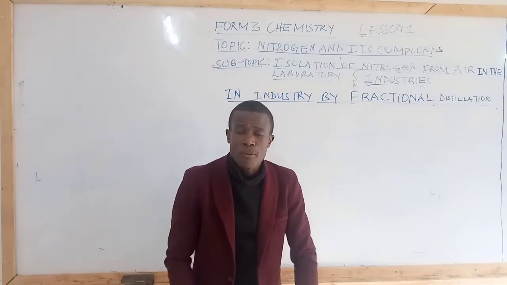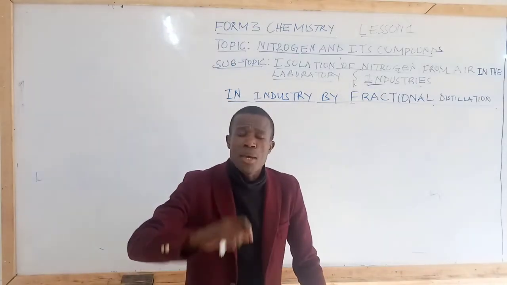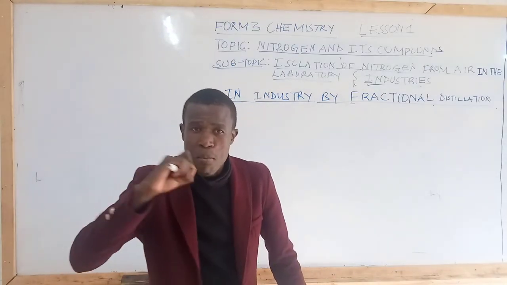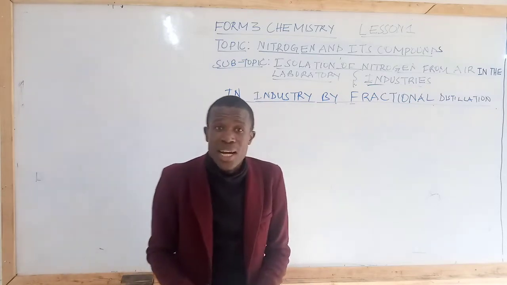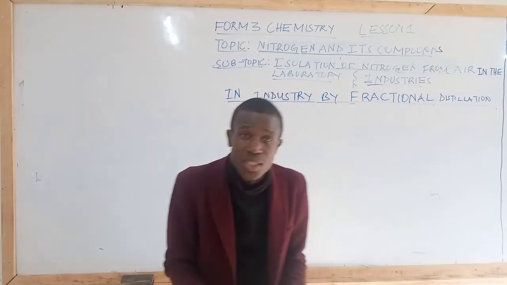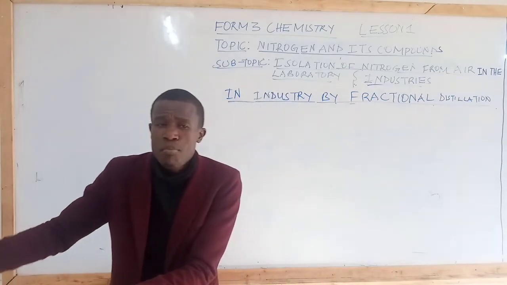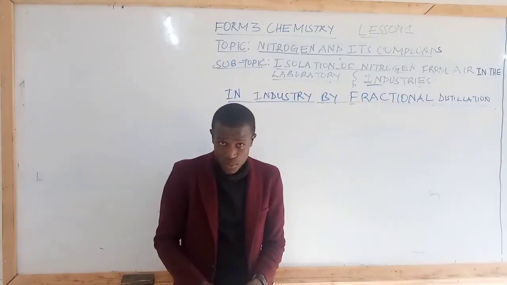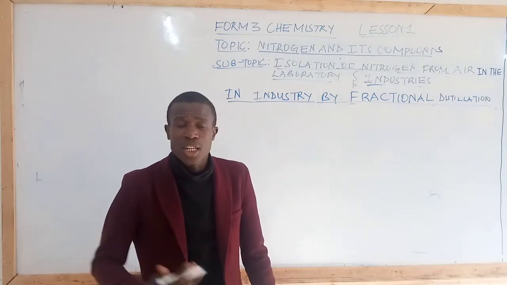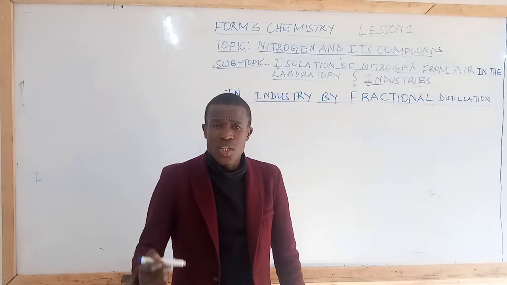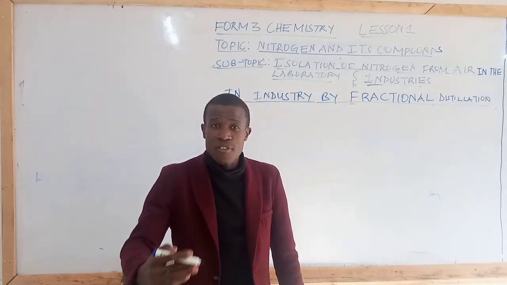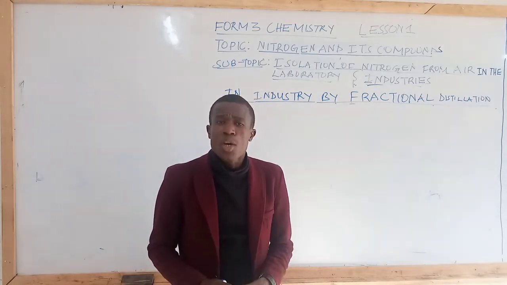Fractional distillation is the process by which miscible liquids, such as, for example, ethanol and water, having different but close boiling points, are separated. Fractional distillation is the process of separating miscible liquids having different but close boiling points.